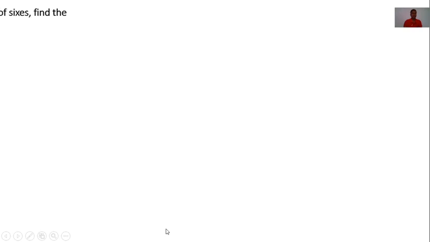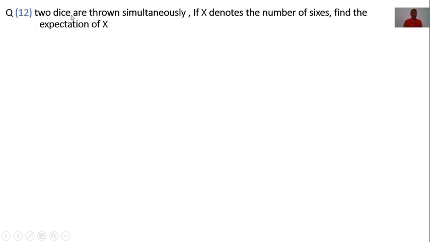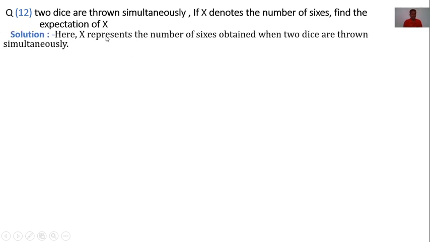Now next example. 2 dice are thrown simultaneously. If X denotes the number of sixes, find the expectation of X. I read the question again. 2 dice are thrown simultaneously. If X denotes the number of sixes, find the expectation of X. Now its solution is here.